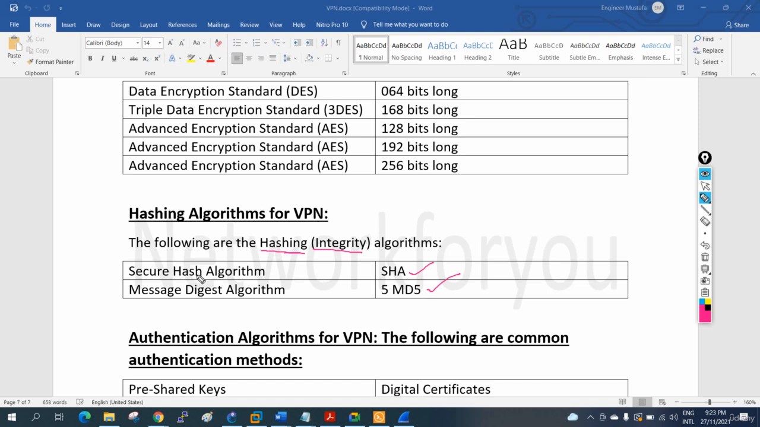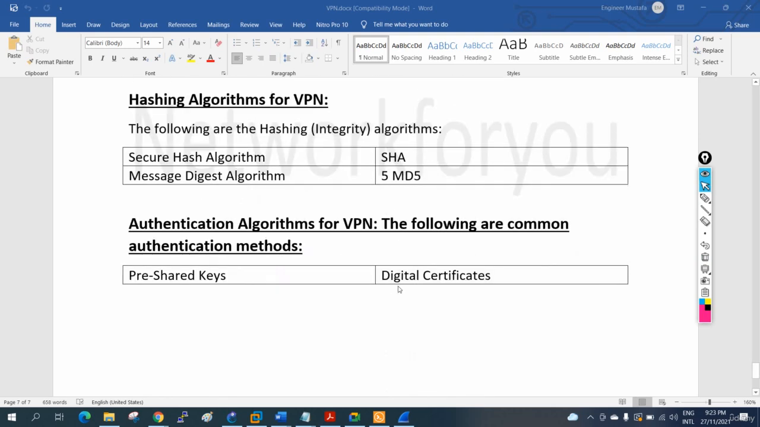In that we have SHA or MD5. SHA means Secure Hash Algorithm. In hashing we use two algorithms: one is SHA, and another one is Message Digest algorithm, that is MD5. We can use either one when configuring the VPN. After that, we have the authentication method for the VPN. We can use a pre-shared key or a digital certificate, and we use one of these for authentication purposes.